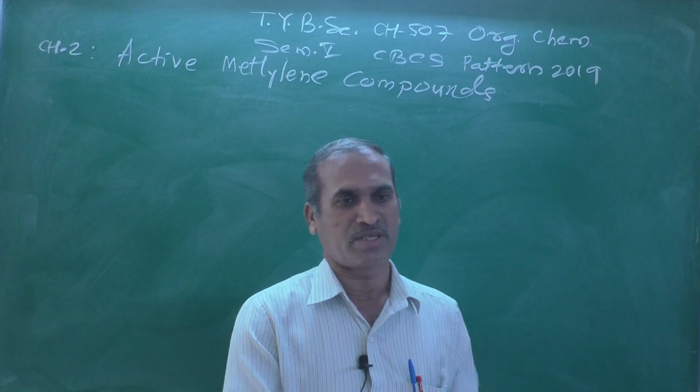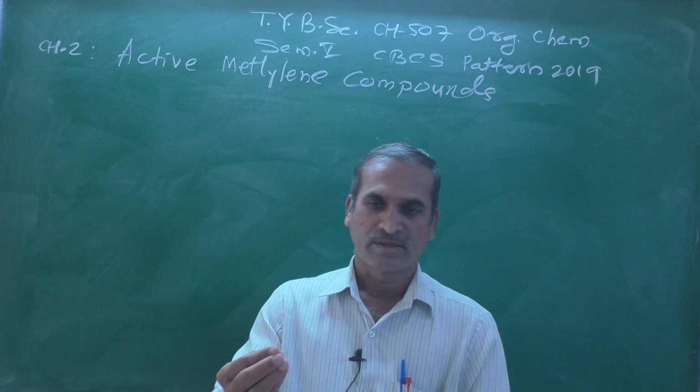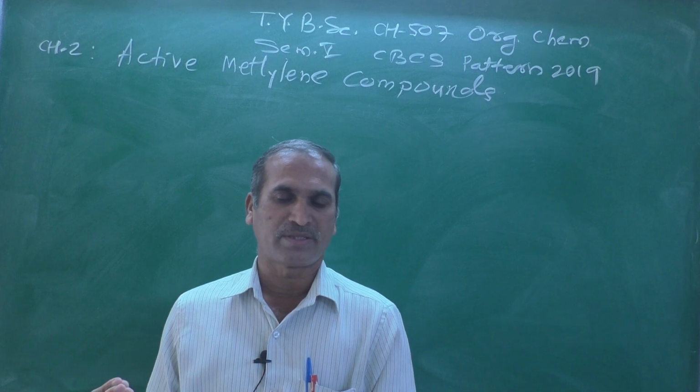That reaction is known as the aldol condensation reaction. Here there is a slight difference.